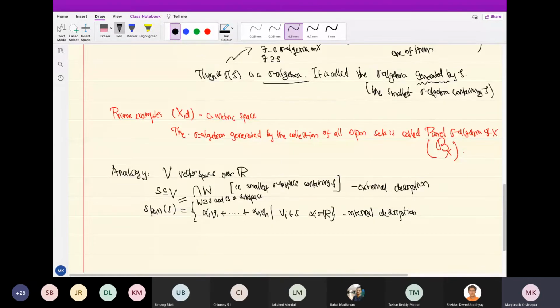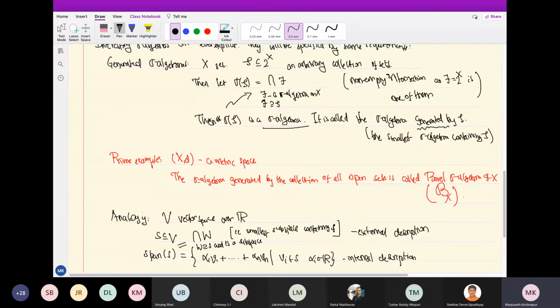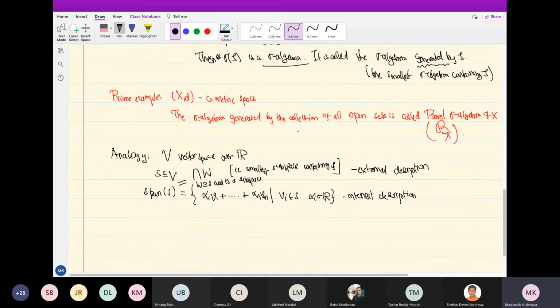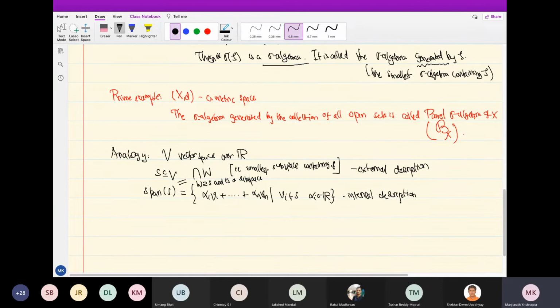This is very important because time and again people will write, oh, Borel set, in the real line open intervals are there, Borel set is a countable union of open intervals and all such things. Complete nonsense. You do not know what is in the sigma algebra. It is extremely large. You have no internal description like this. Okay, so that is how it is.